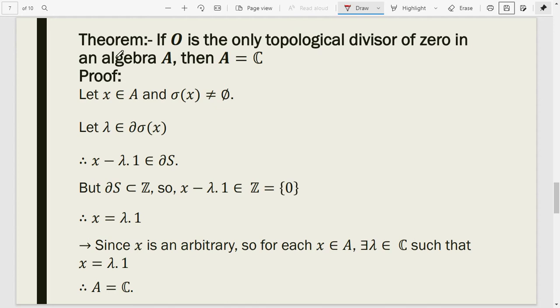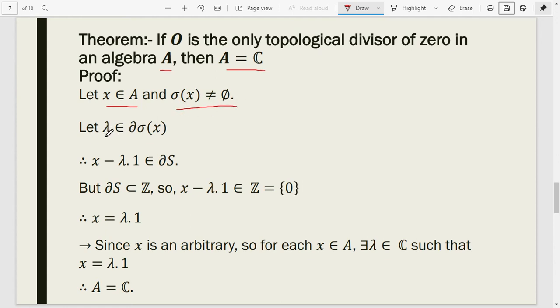Now theorem. If 0 is the only topological divisor of 0 in an algebra A, then A is equal to C. Proof. Let x belongs to A and σ(x) is non-empty.